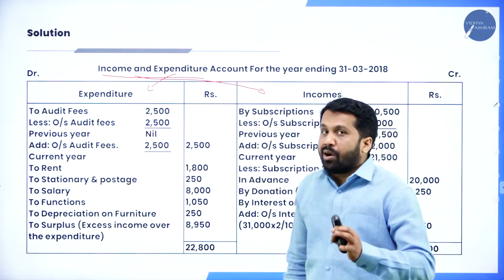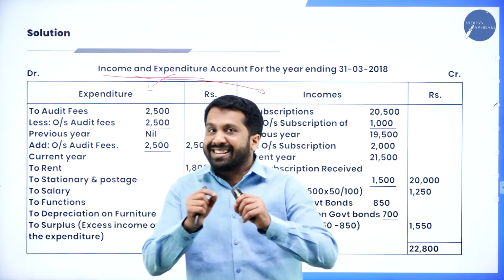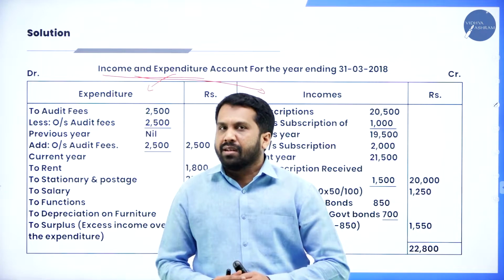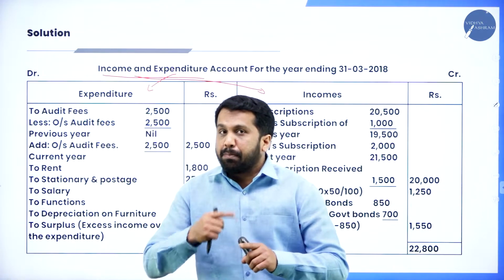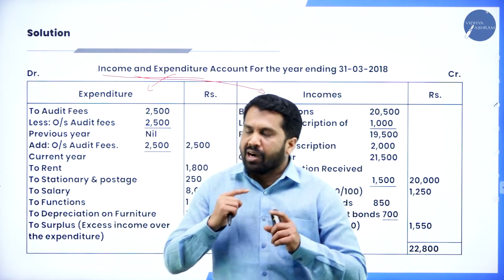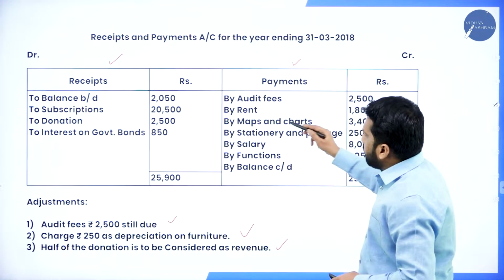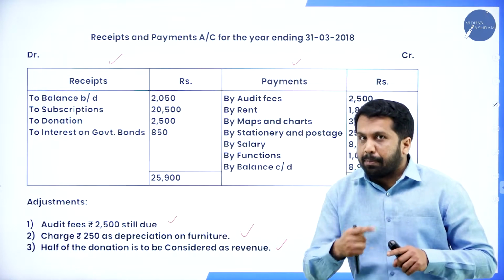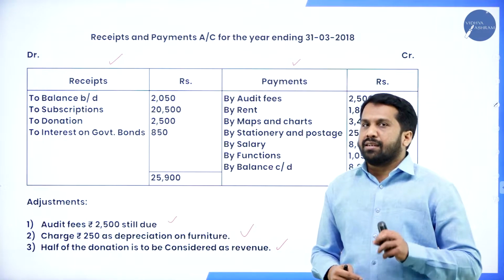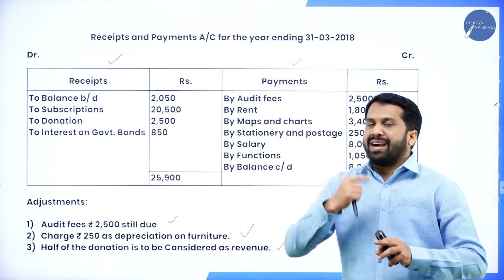Why? Because I already explained what is revenue, what is capital. Revenue means what? Repeatedly happening. In the payments, whatever expenses repeatedly happen, only those we should consider. Or else it will go to the balance sheet.